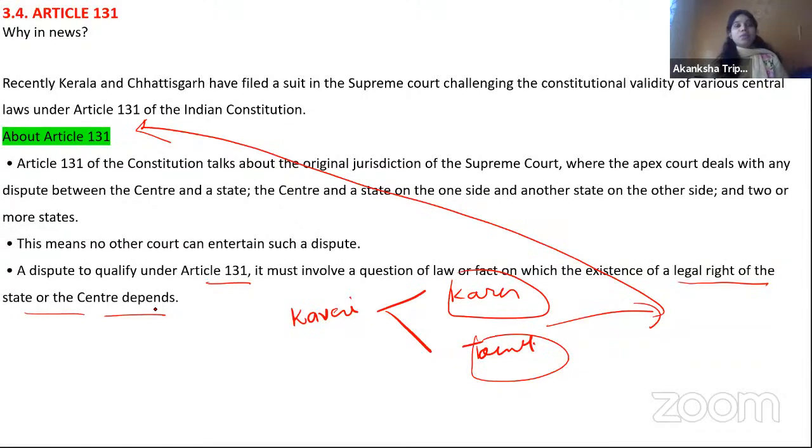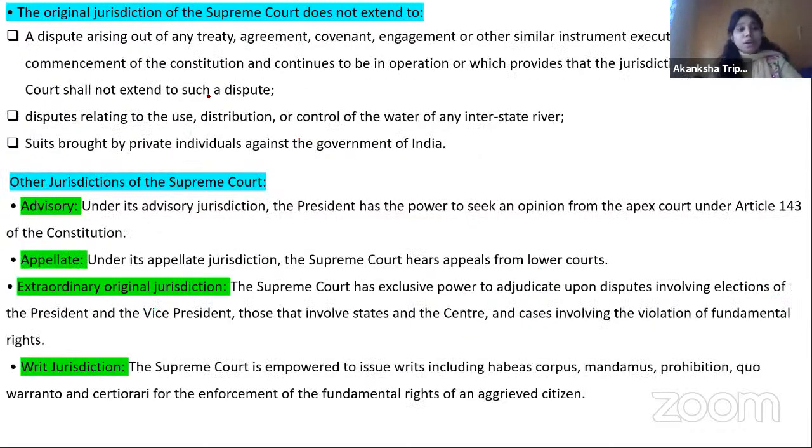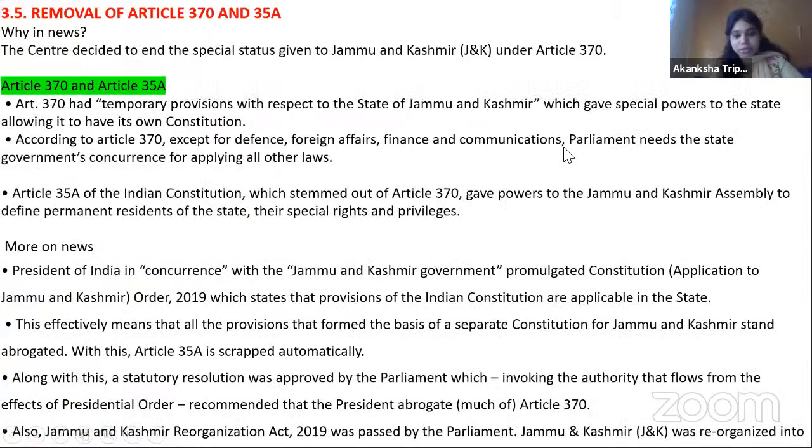Here you cannot say that somebody has slapped somebody, or some state is doing some work which is hampering another state. So here they cannot use Article 131. For that they have different rules, okay? Now, what does the original jurisdiction of the Supreme Court not involve? See here, they will tell you in the details so you will understand.